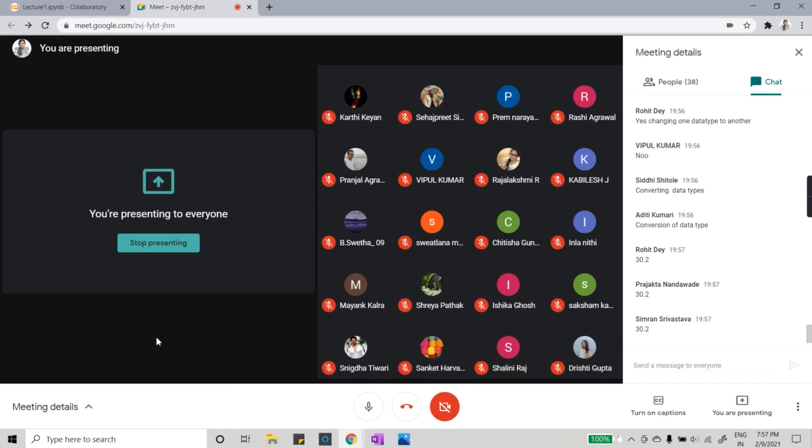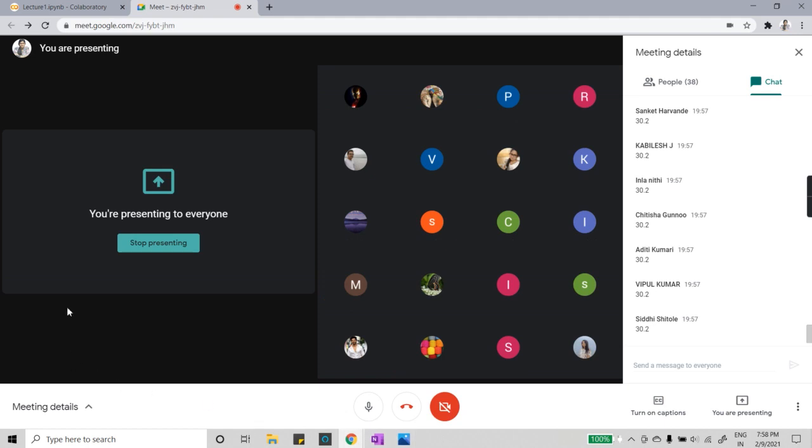Okay, Rohit 30.2, Prajakta 30.2, Simran 30.2, Sanket 30.2, Kabilesh 30.2, Inla 30.2, Chitasha 30.2, Aditi, fine, absolutely right, guys. So from here you see that whenever you add an integer and a float, you always get a float value.